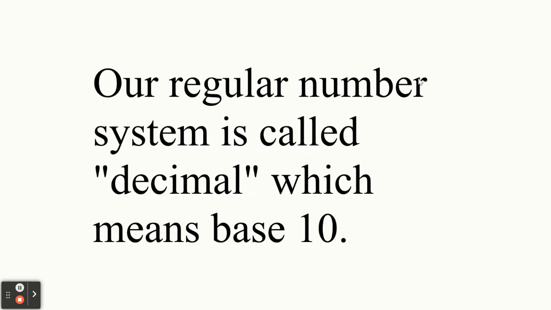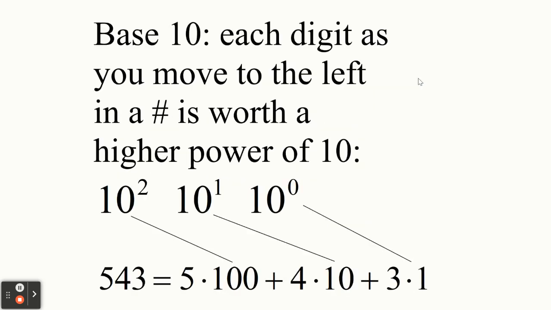Our regular number system is called decimal, which means base 10. And the way base 10 works is each digit as you move left in a number is worth times 10 more than the previous one. So really the ones digit is 10 to the 0. The tens digit is 10 to the 1, and the hundreds digit is 10 squared. So see, 543 is really 5 times 100 plus 4 times 10 plus 3 times 1, because 10 to the 0 is 1. I know I'm going fast, but I think you've seen these concepts before.